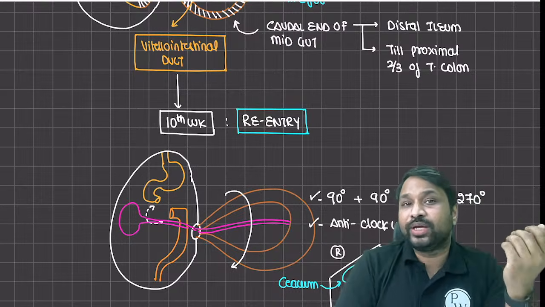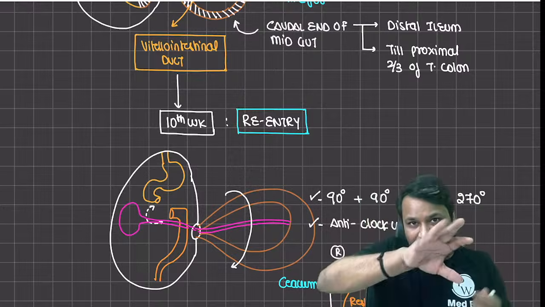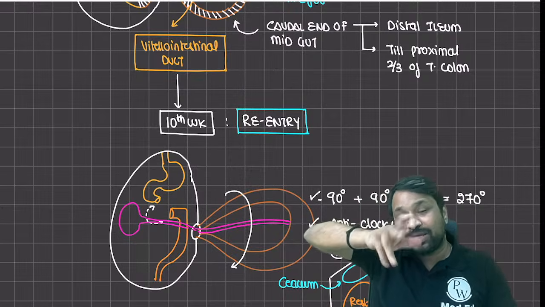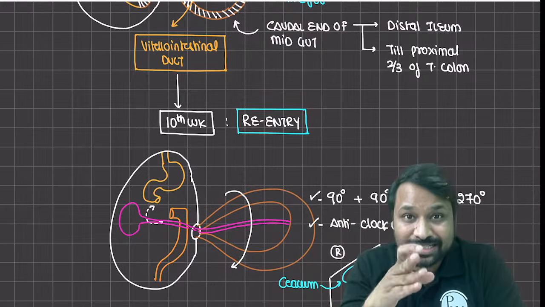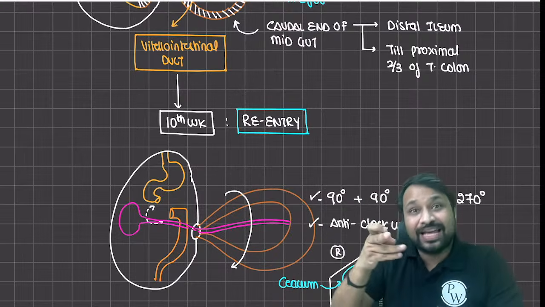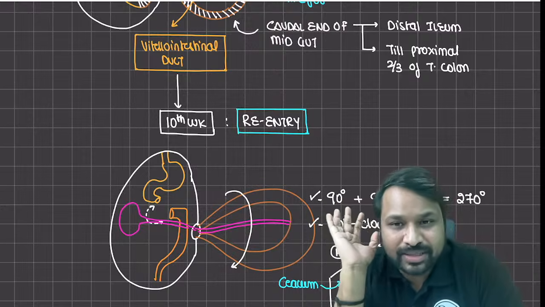Now the return: before it enters, the midgut is going to rotate and then go inside. So it goes inside while rotating. This rotation is going to be 3 right angular turns, that is 90 degrees each to a total of 270 degrees in an anti-clockwise manner, and then it regresses back. Okay, so this is the basic entry component that you need to know.